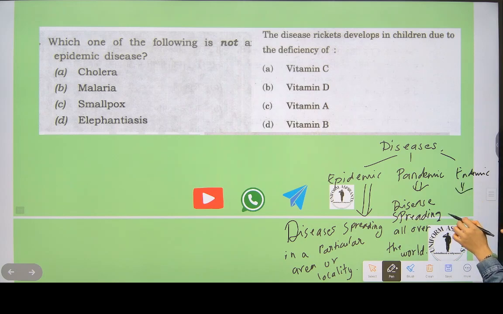A disease which is always there in people. For example, you can say cough and flu; people get affected by cough and flu more frequently, right?